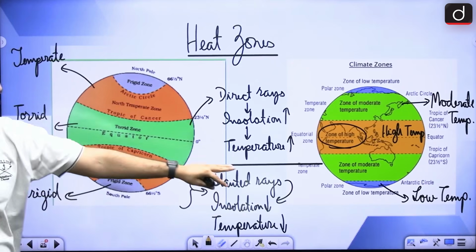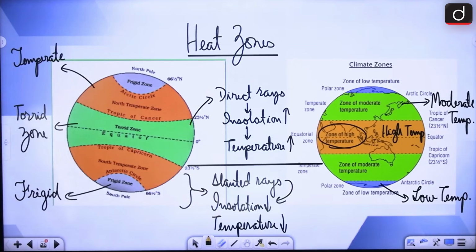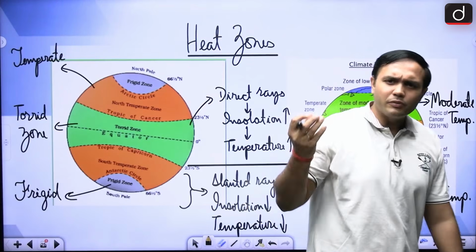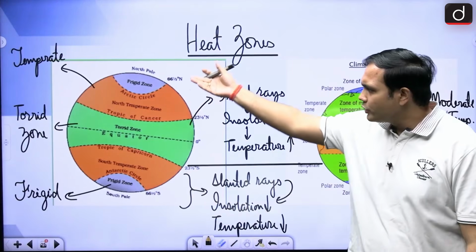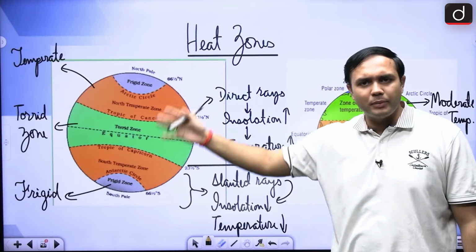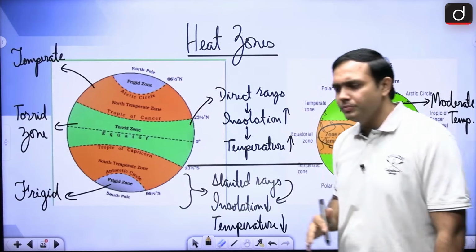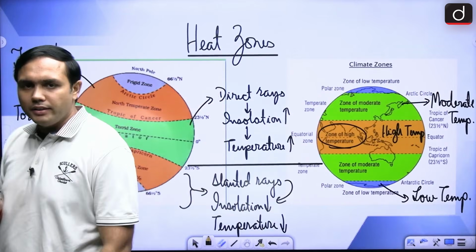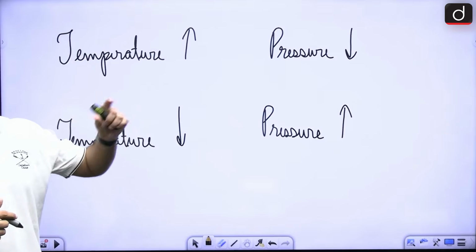Frigid zone or zone of low temperatures, right? All right. So I'm hoping that heat zones are clear to you. This is a very basic aspect, right? I'm hoping that you have a basic understanding about all these imaginary lines that are running parallel to the equator, right?